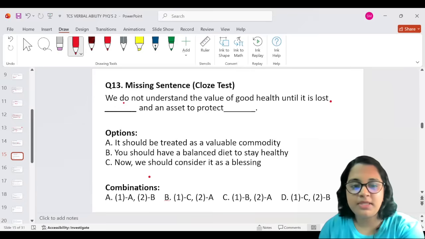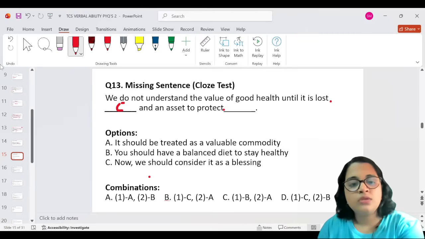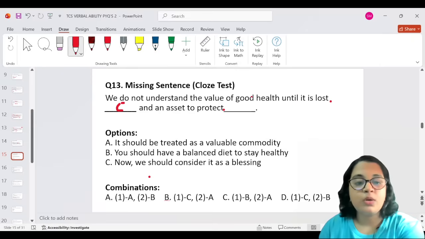It can be C. C could be coming here. It should be treated as a valuable commodity. So we do not understand the value of good health until it is lost. Now we should consider it as a blessing. So we're saying that until it is lost, the health has been deteriorated. So it will be option C.